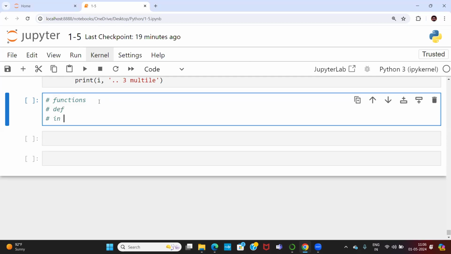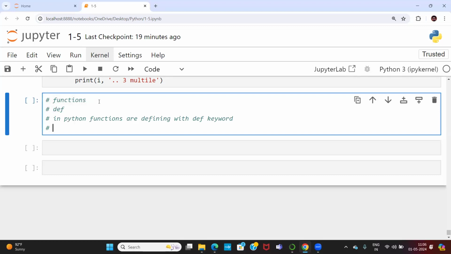In Python, functions are defined with the def keyword. Functions follow indentation.